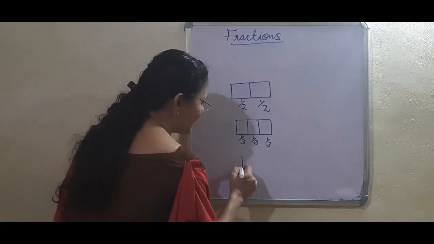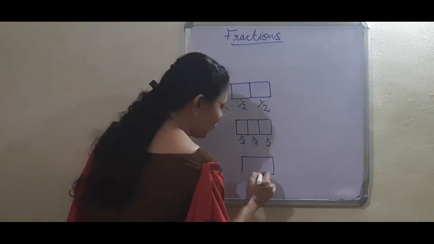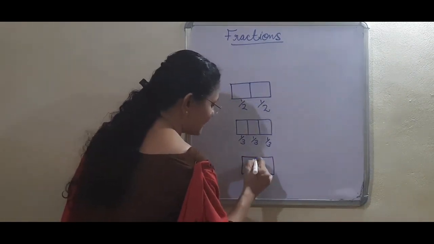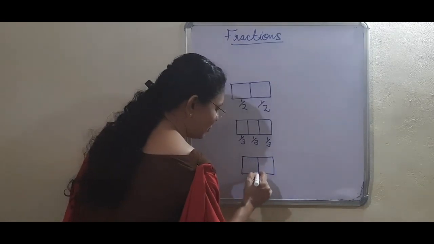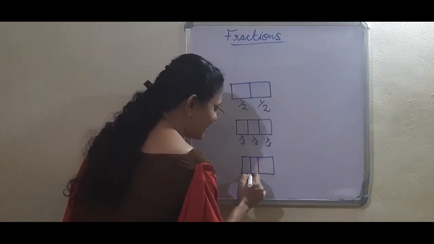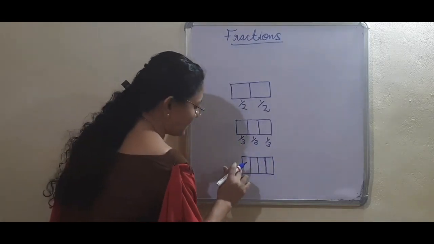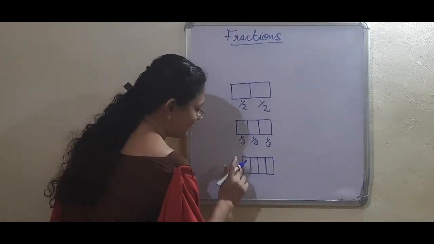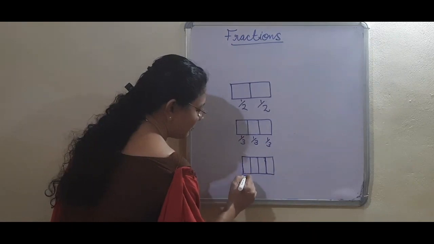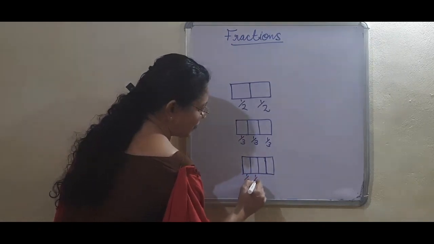Suppose 4 children are there, and if there is only one munch, what will you do? You will cut this into 4 equal pieces. First step, cut this into 2. Again, cut each of these pieces. Okay, now each of the parts is 1/4.